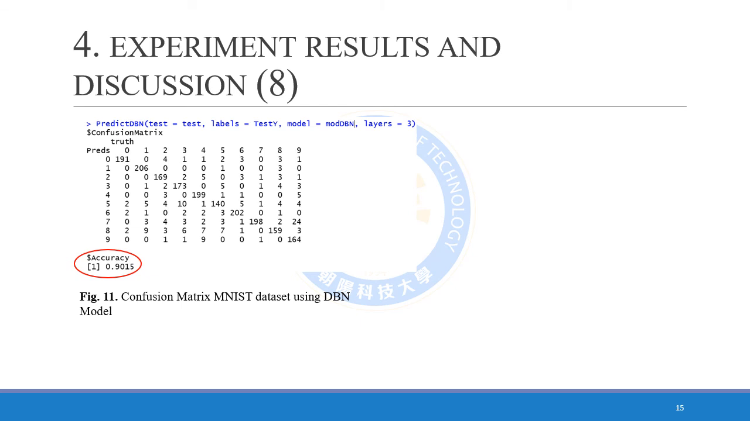Figure 11 explains the confusion matrix of MNIST dataset using the DBN function with 350 nodes in hidden layer for 2 layers, with a score of 90.15% accuracy.